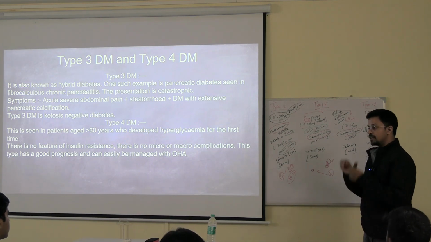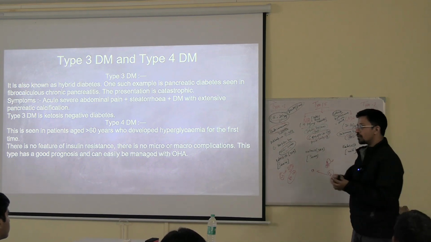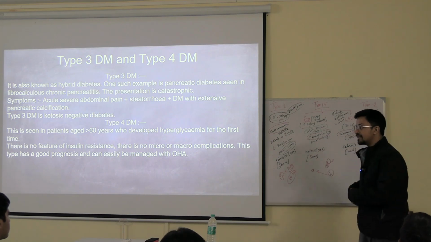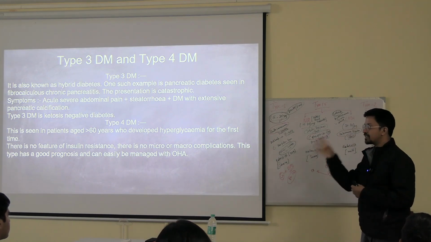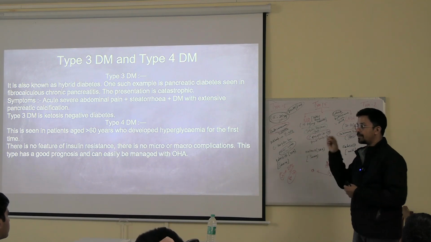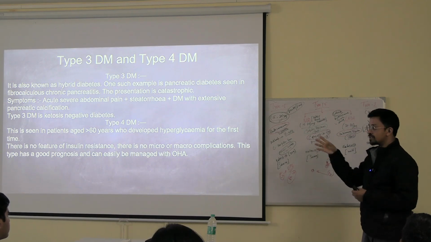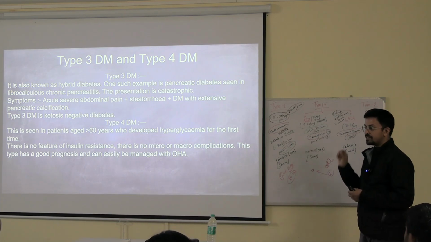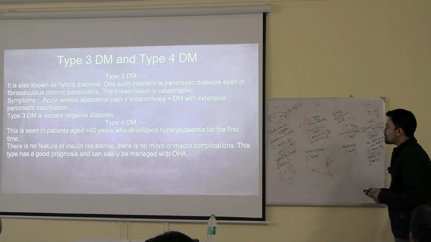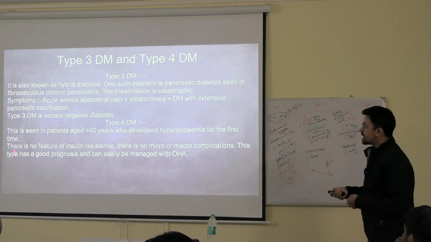Micro complications: the same sugar particles are going and depositing in the kidneys, the glomerular basement membrane is getting damaged, or in the retina they are destroying the retina, causing diabetic nephropathy, diabetic retinopathy. These are known as the micro complications. Some vascular disorders can also happen because of diabetes. This type has a good prognosis.